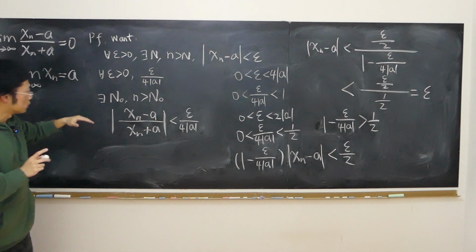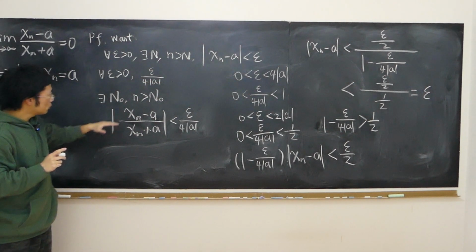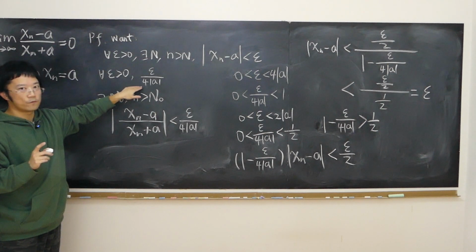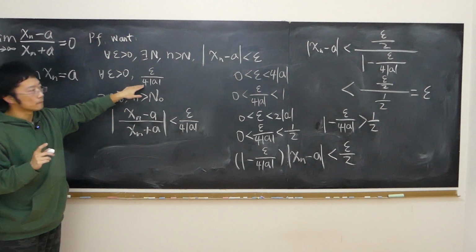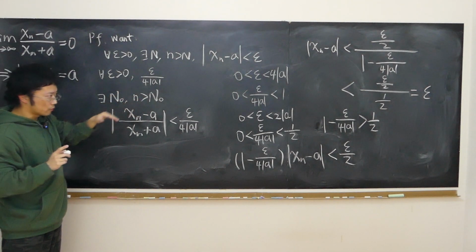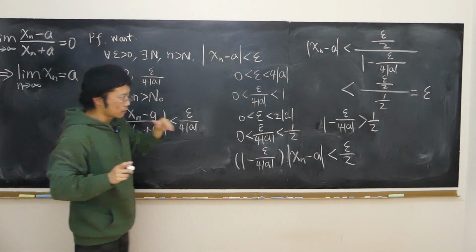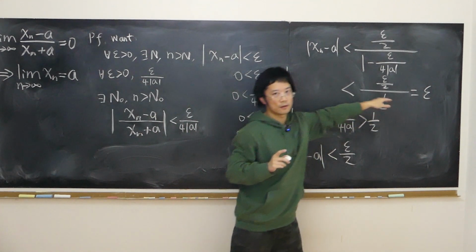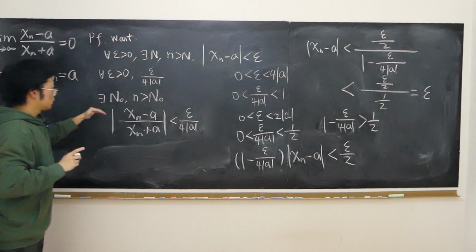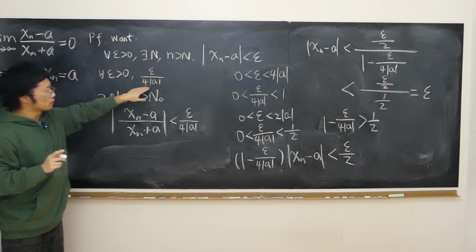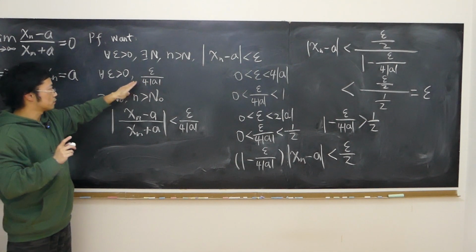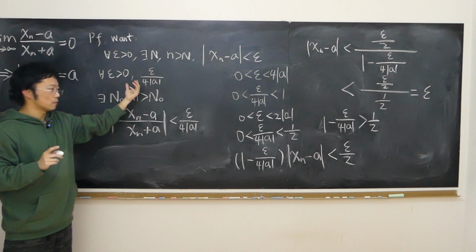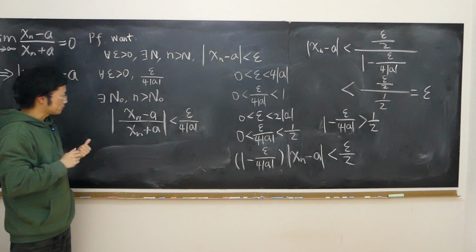Okay, so now you see the reason I came up with this magical number, epsilon over 4 times a absolute value, is so that I can successfully cancel out everything in the end and achieve just epsilon. But alternatively, you can also say, okay, let's just use epsilon straight away instead of this magical number. I mean, in that way, it's also fine.